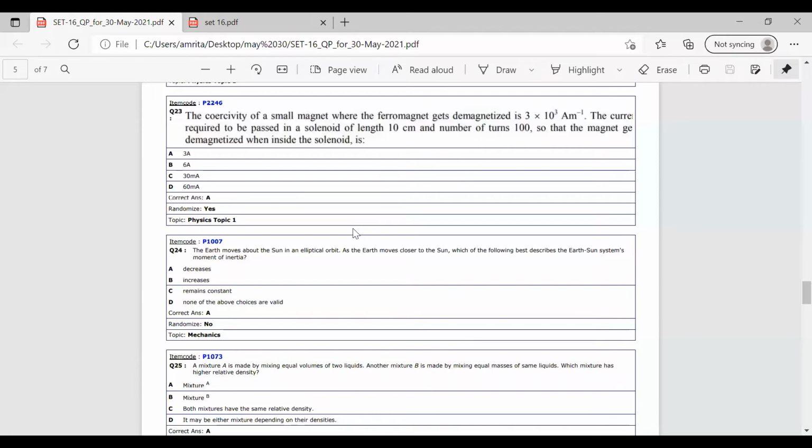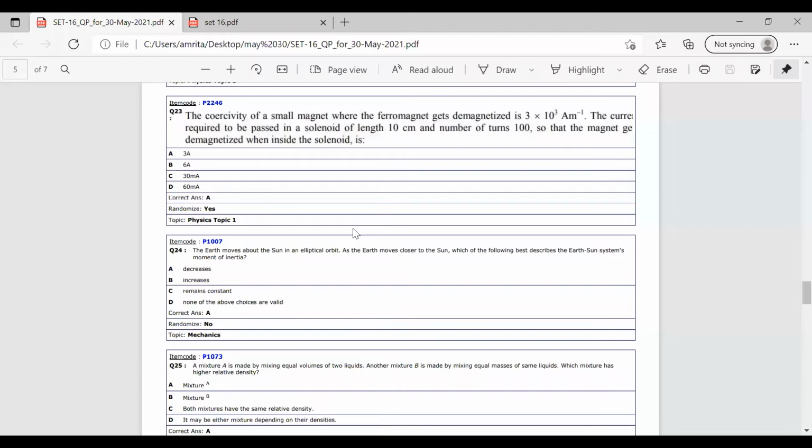So the sun is there, and the earth is moving in an elliptical orbit. We know that in the case of an ellipse, it moves in a way that sometimes it becomes closer to the sun. So while moving closer to the sun, what does it mean? The distance is getting decreased here. And we have to calculate the moment of inertia. What will happen to the moment of inertia when the earth moves toward the sun?